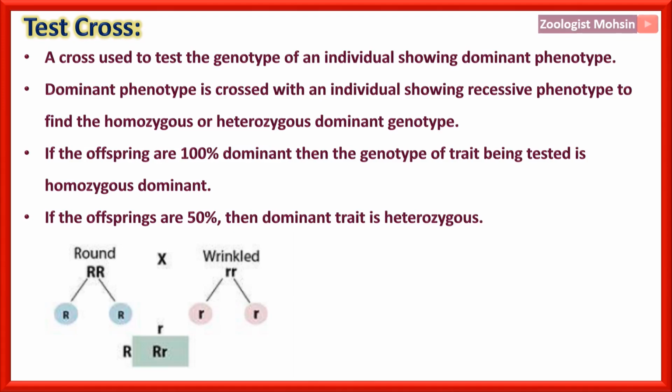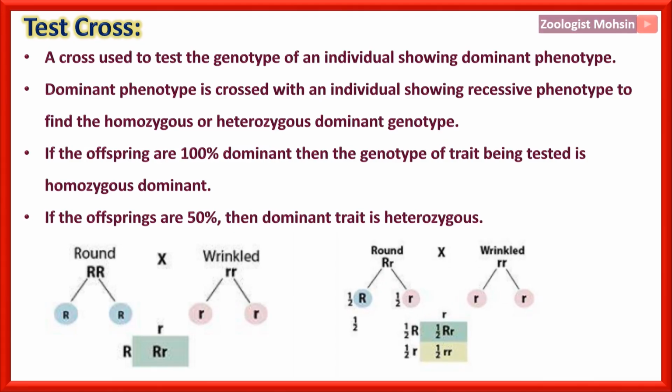Like for example, if a round is crossed with a wrinkled, all will be round, and if a round is crossed with a wrinkled and the round is heterozygous, then 50% will be round and 50% will be wrinkled. So these two results will tell us whether our individual of interest is a heterozygote or homozygote, and that is the basic purpose of a test cross.